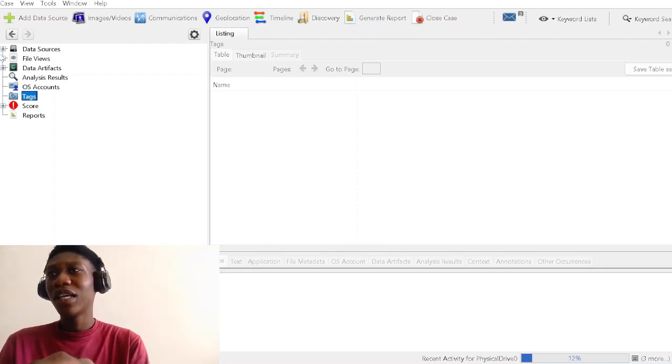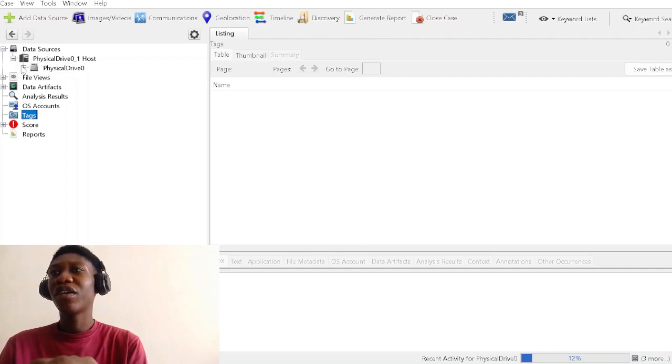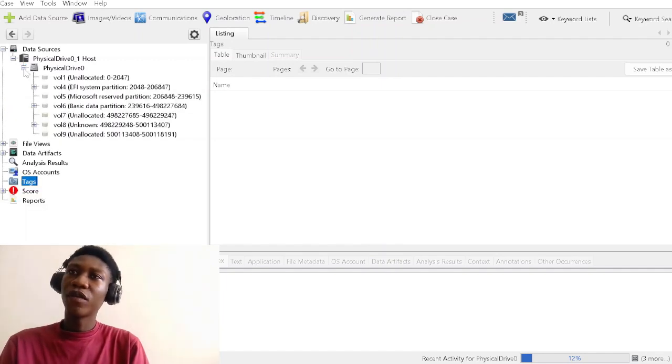So you can see the data source. You can see the physical drive, the host. You can see all the drives. The physical drive is trying to load and pick up the information.